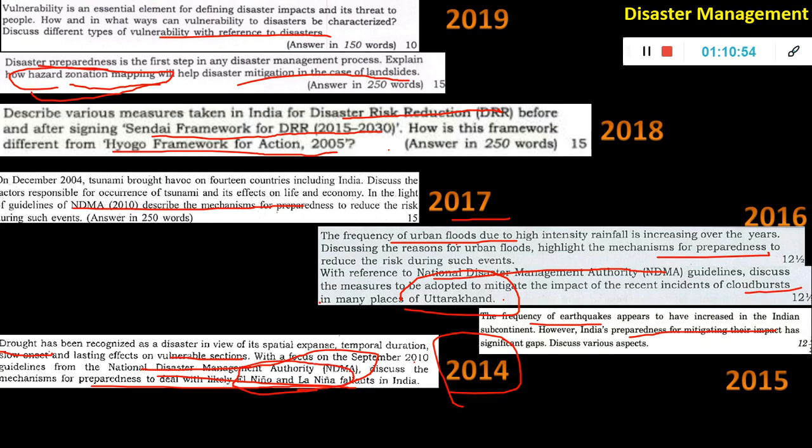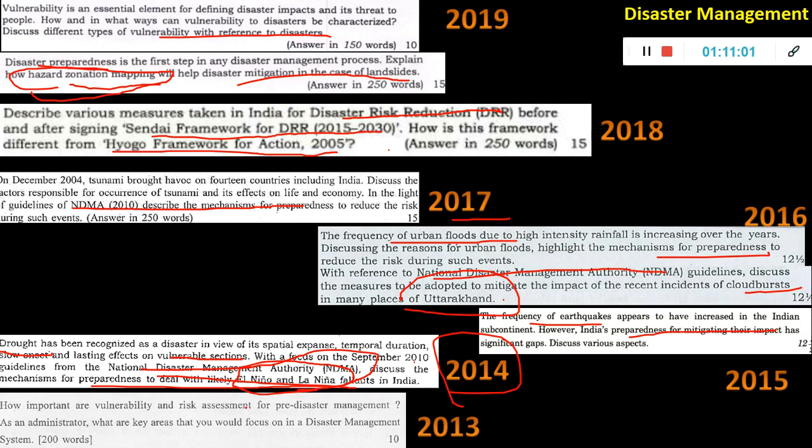This full picture, if you see, they have asked national level guidelines and international level schemes, and then 4 to 5 types of disaster. Here again the same thing, vulnerability and risk management of pre-disaster management. Somewhere they asked preparedness is the most important or the first step. Here again they are asking pre-disaster management. As an administrator, what are the key areas that you would focus on? It's all about getting prepared, and if it happens, they can ask about different things. Maybe some new kind of disaster they can ask this year, but you have to wait and see what it will be in 2020.